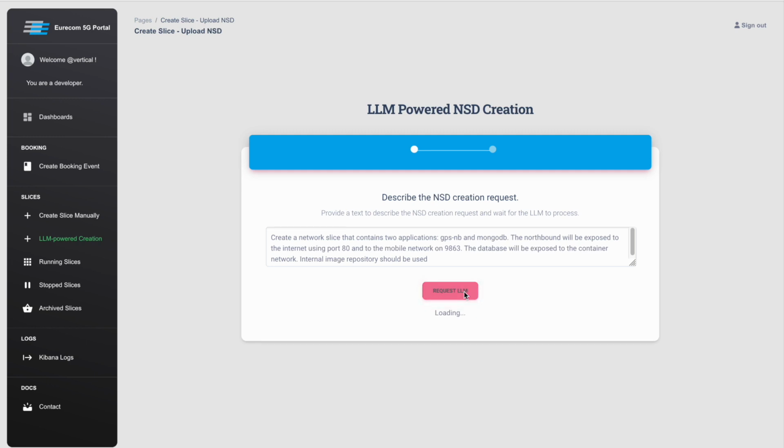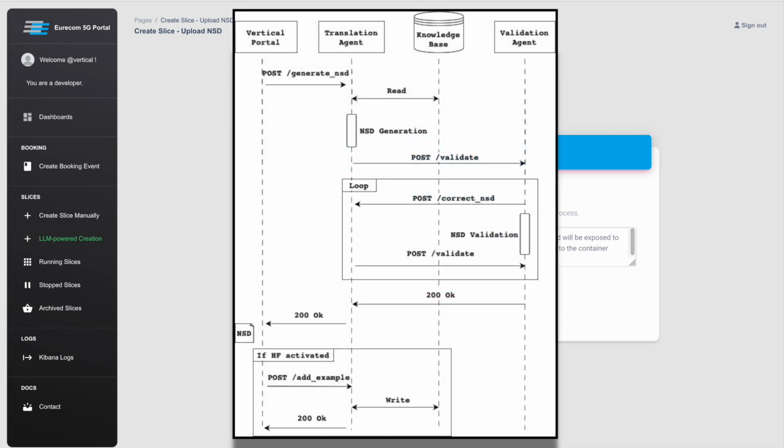Let's see what's happening in the background at this step. The vertical portal sends a post request to the translation agent. This latter extracts some few short examples from the knowledge base and requests the LLM to generate the NSD.